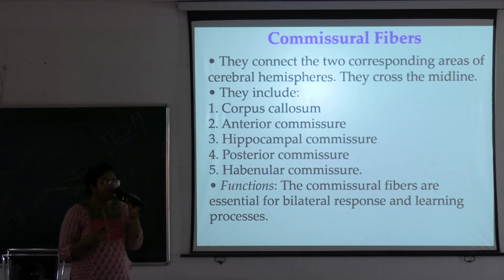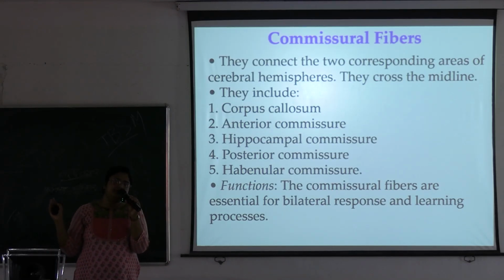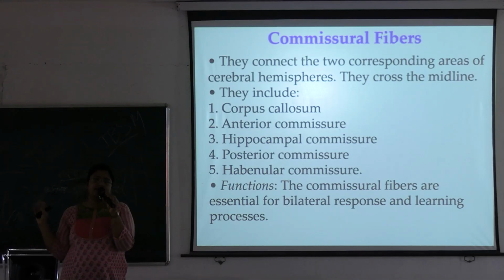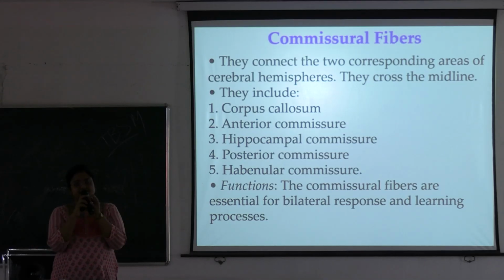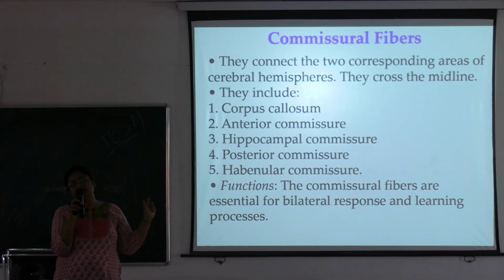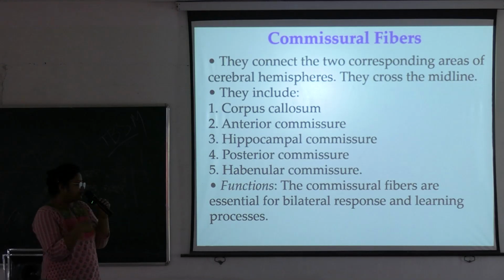Due to the presence of this commissural fiber, if you learn something with one hand, you can do the same thing with your other hand. These commissural fibers are responsible for this response. Okay. So next,